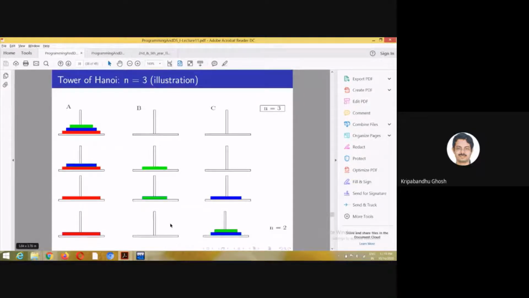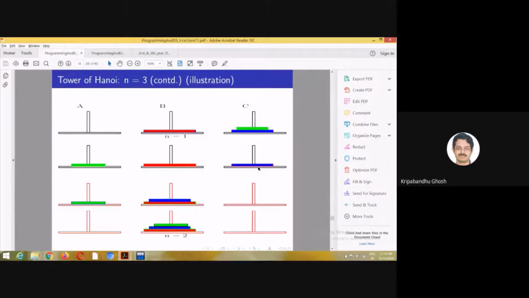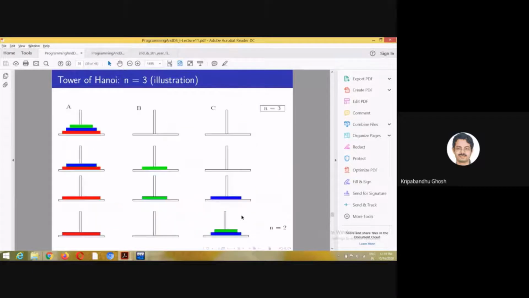Then for n equal to 1, it is 1, and then for n equal to 2 again, for moving this to this, it's again 3. So it's 3 plus 1 plus 3, that is 7. You see that 7 is 2 to the power of 3 minus 1. So this is a classic example of how we can solve the problem by induction.